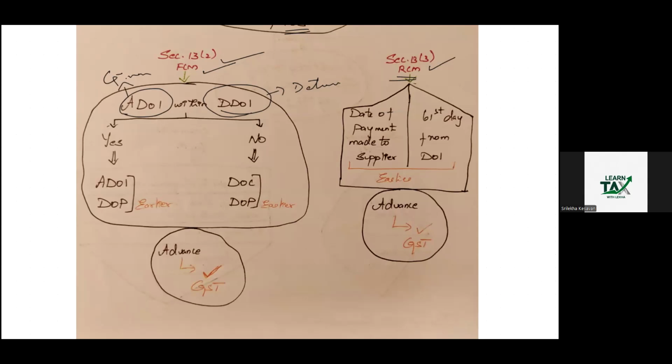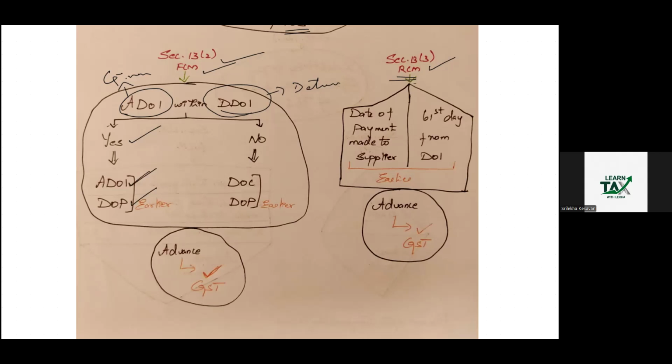If the answer is yes, then we have to compare the actual date of invoice or the date of payment, whichever is earlier.